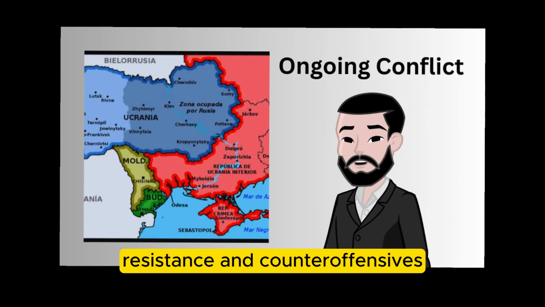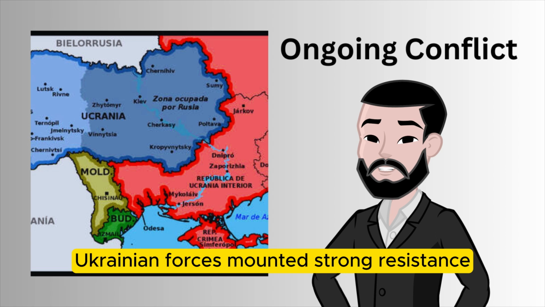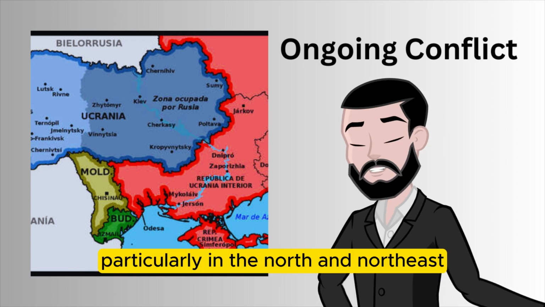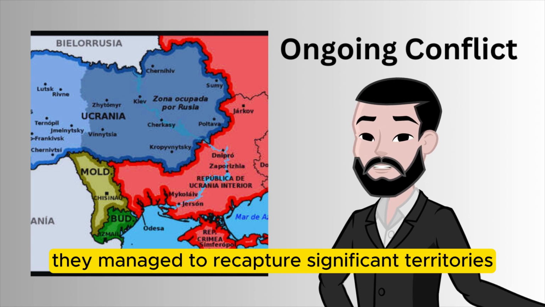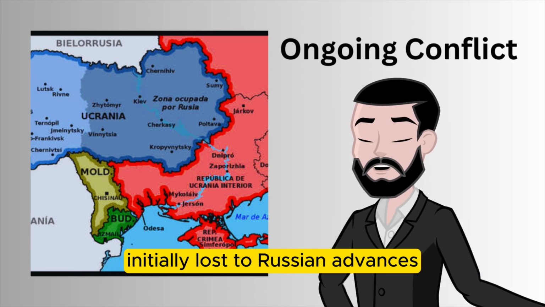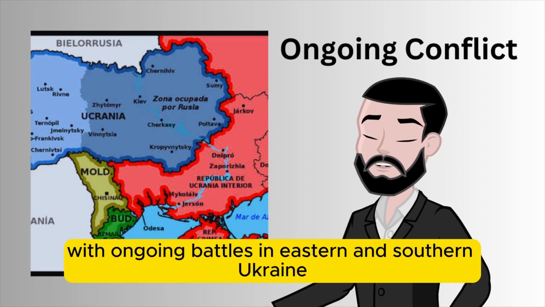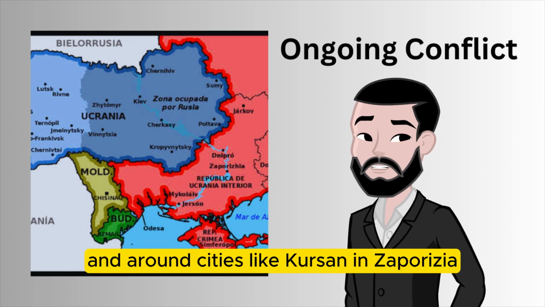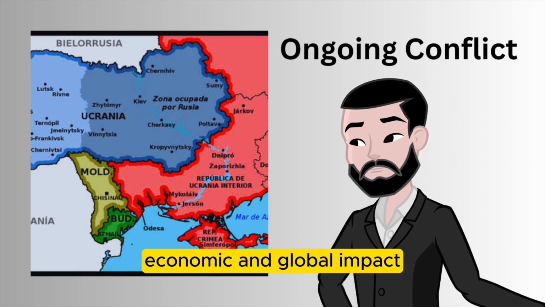forces. Resistance and counteroffensives. Ukrainian forces mounted strong resistance and launched successful counteroffensives, particularly in the north and northeast. They managed to recapture significant territories initially lost to Russian advances. The conflict remained fluid, with ongoing battles in eastern and southern Ukraine, particularly in the Donbass and around cities like Kherson and Zaporizhia. Economic and global impact.